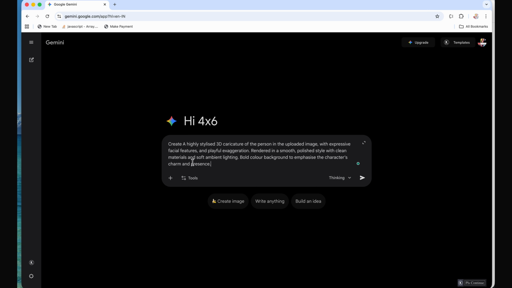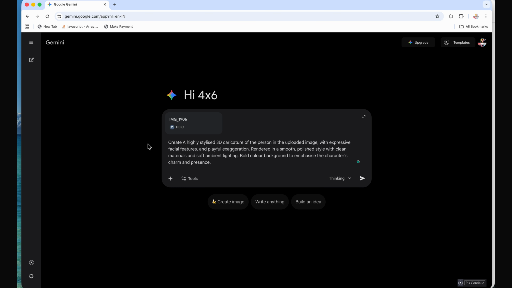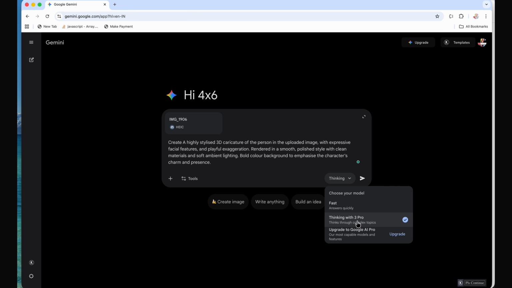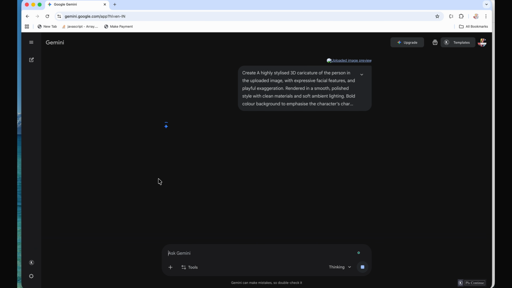And now we just have to upload an image which we want to convert into a 3D caricature. So I'll simply select one of my images here. I have uploaded my close-up selfie image and I have given this prompt, and make sure you're selecting the thinking model because this is what creates the cool caricatures, the pro model, not the fast one. It is free, so with some limits you can create it using this thinking model for free of cost. So just click submit and let it create the image for us.